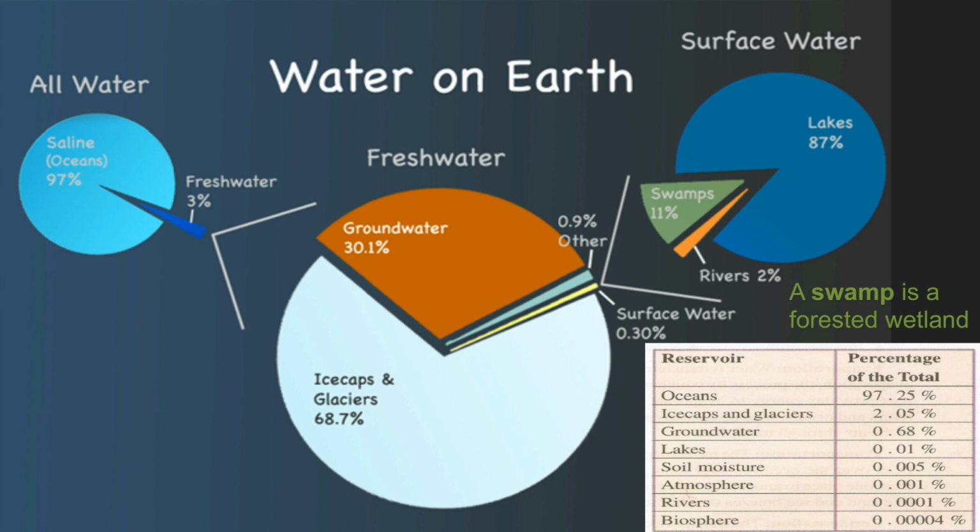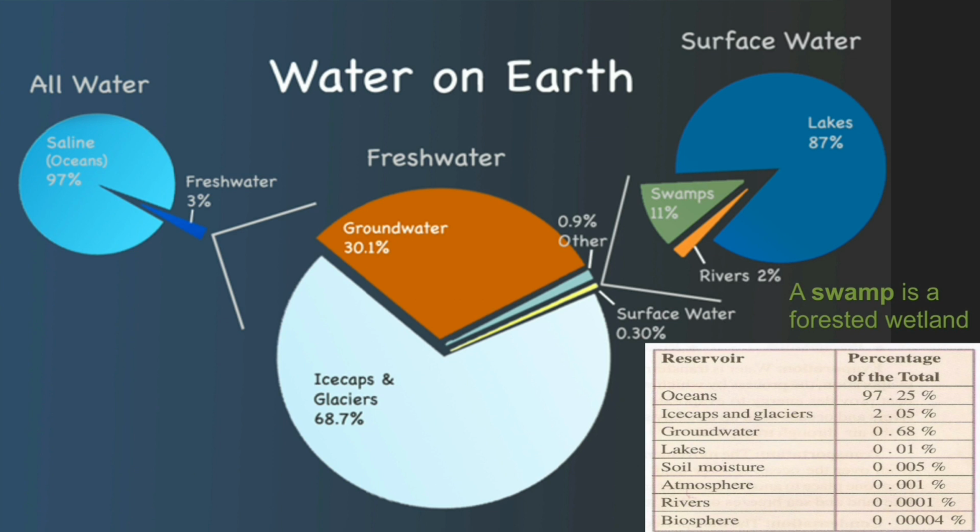Of the total water, 97% is saline water that we can see in the oceans and only 3% water is fresh water. In the fresh water, 30.1% is groundwater and 68.7% is in the ice caps and glaciers, 0.30% is surface water and 0.9% in others.